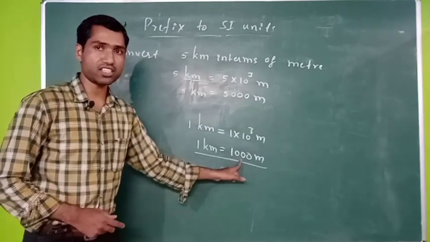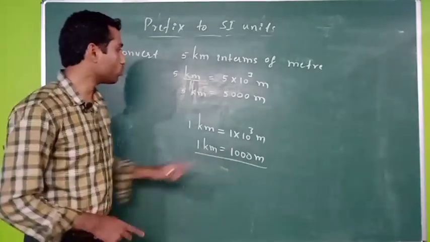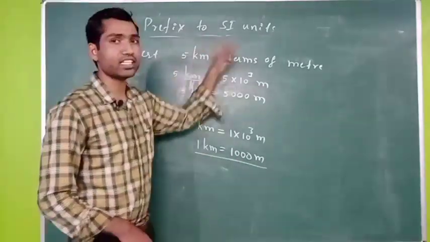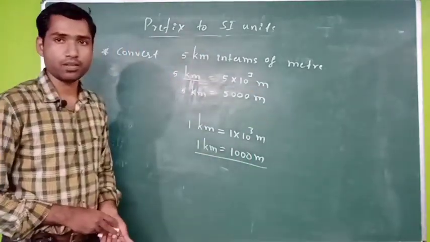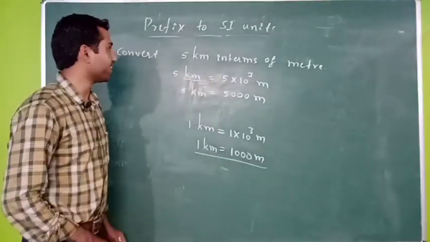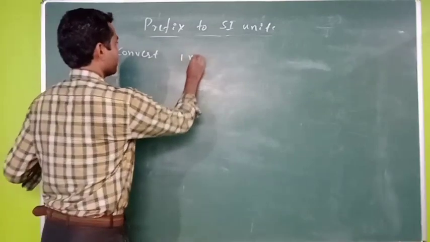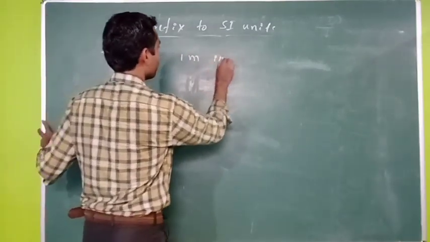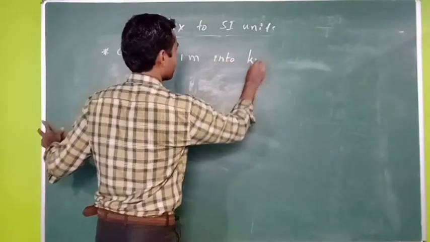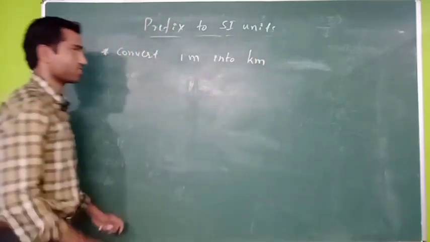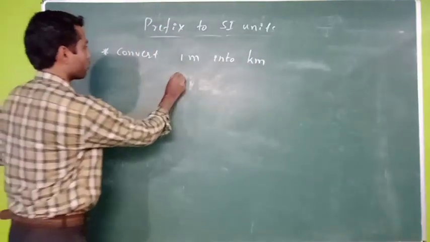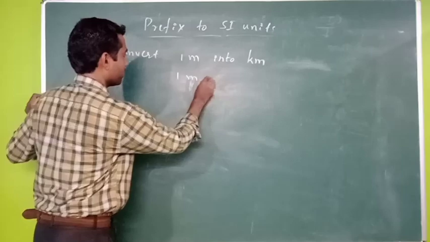So now let us understand in a reverse way how to convert 1 meter in terms of kilometers, right? So that I am going to write here. So convert 1 meter into kilometers. So first I have to write 1 meter, right?